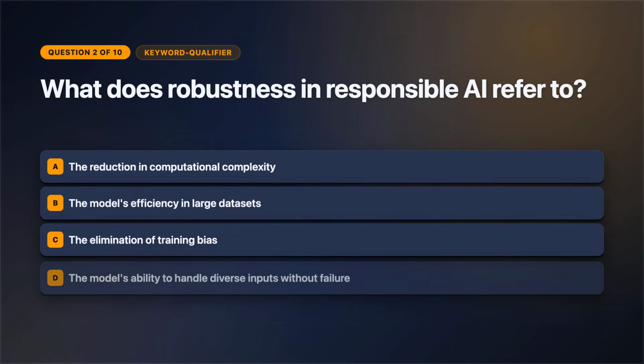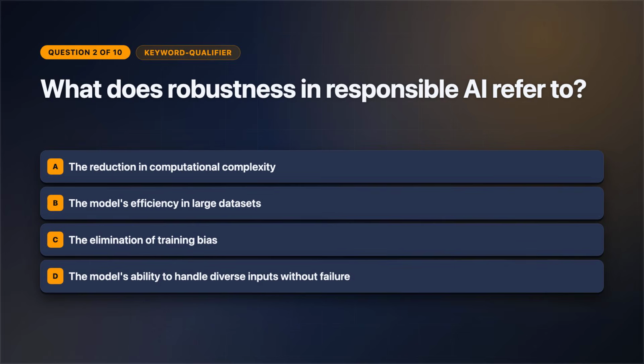Keep your focus here, question 2. Watch for must, most, least, or except. What does robustness in responsible AI refer to? Select one answer. Review the answer choices on screen.